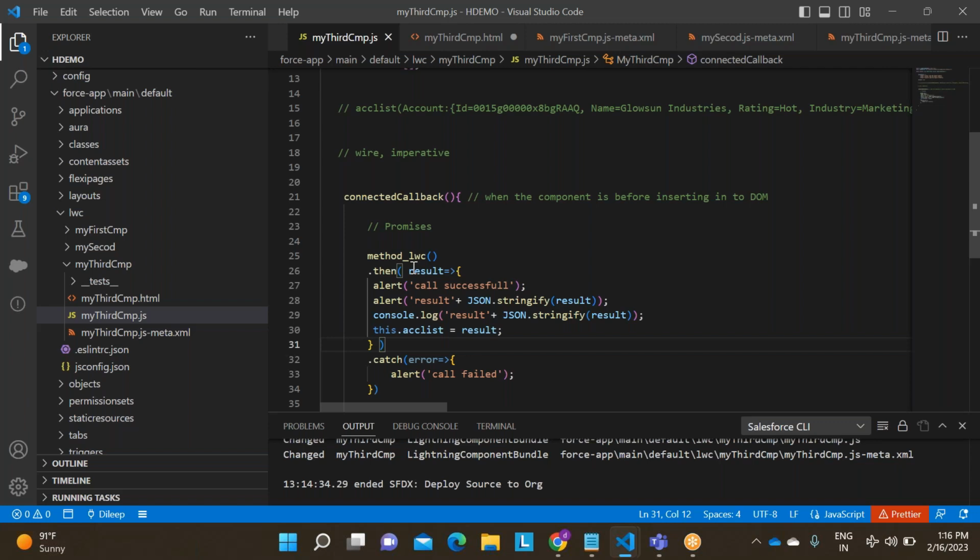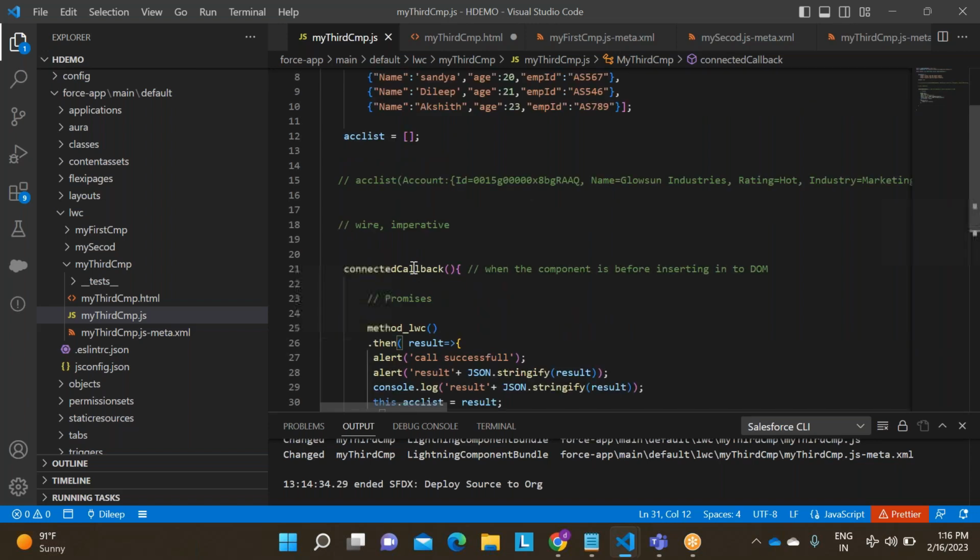Instead of name we have something called rating. We have something called rating and again I'm pasting here. We have something called industry, right? Industry.